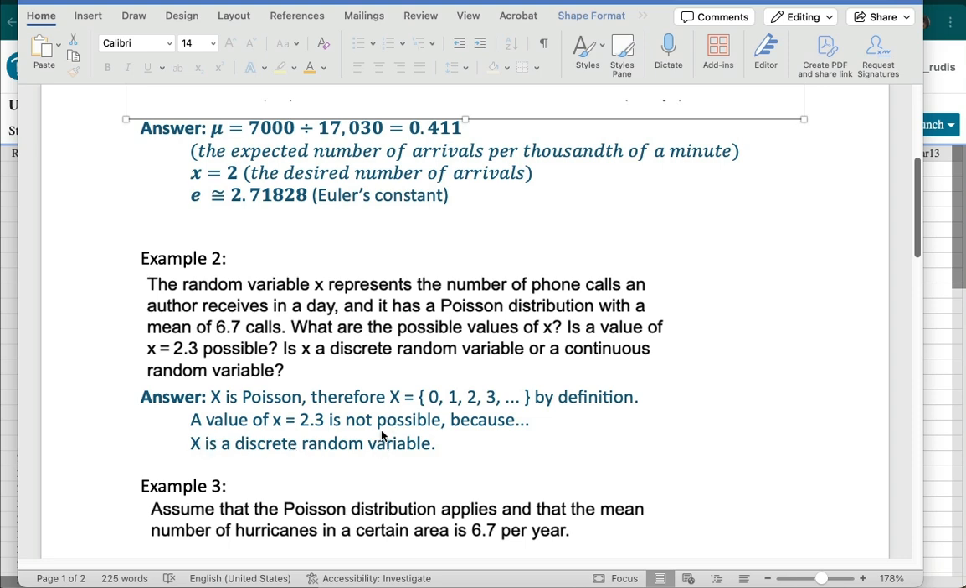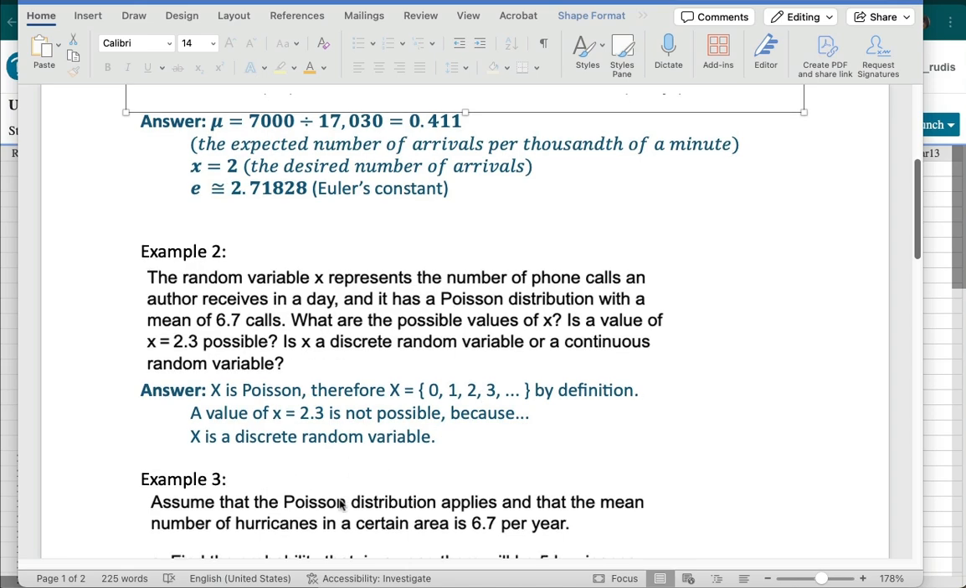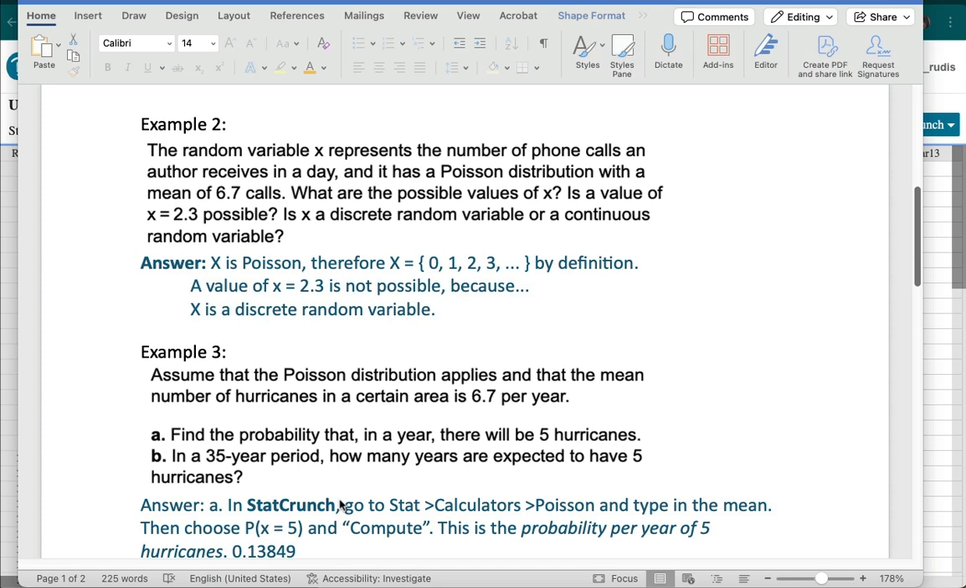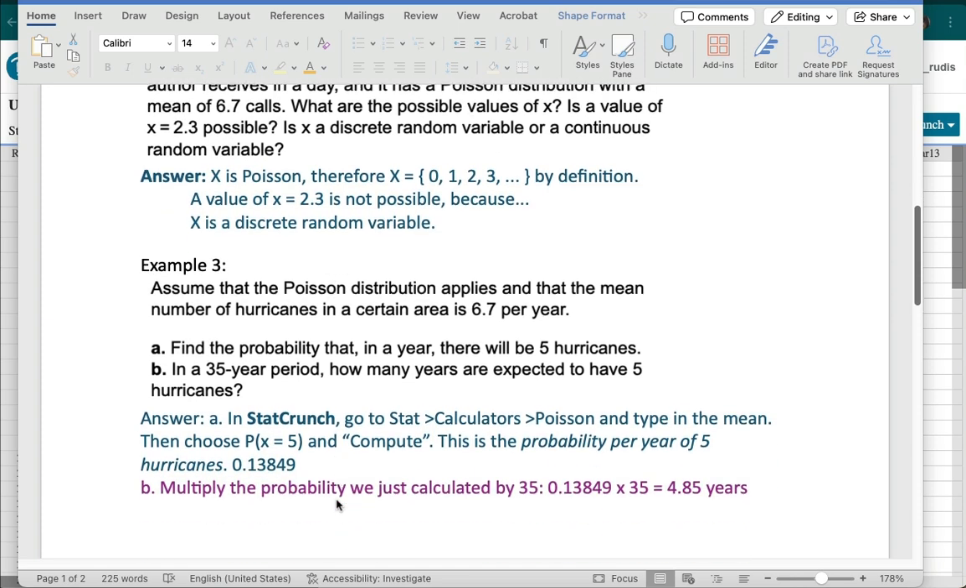So those 2 parts were actually kind of connected there. A value of 2.3 is not possible because it's a decimal and it's not a whole number, and that goes along with the fact that X is a discrete random variable that takes on only whole number values. Okay, so that was just kind of a concept question. Example 3, though, we actually are going to have some calculating to do here, and then with the fourth example